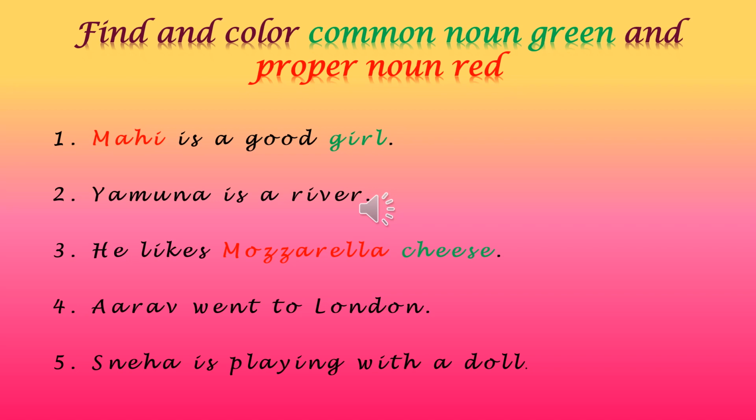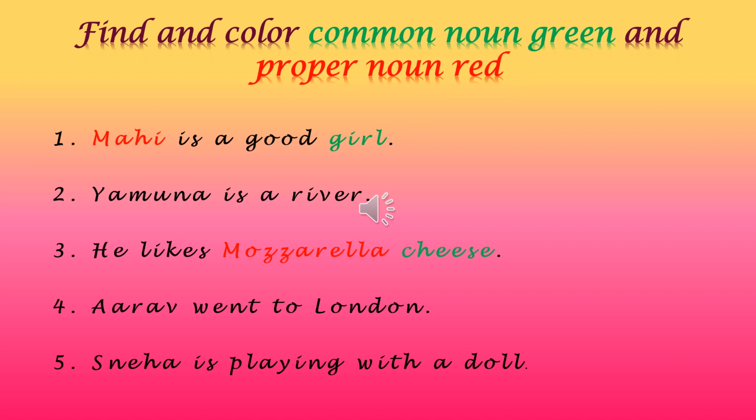Yamuna is a river. First step will be, you will find out the noun in the sentence. Then you will underline it and then you will color common noun green and proper noun red. Third one, he likes mozzarella cheese. So now mozzarella is a specific name. It's a type of cheese. So that is a proper noun. I have given a name to that cheese. So we'll color it red. And cheese, it's a common noun. Cheese can be any cheese. So cheese is a common noun. We have colored it green.